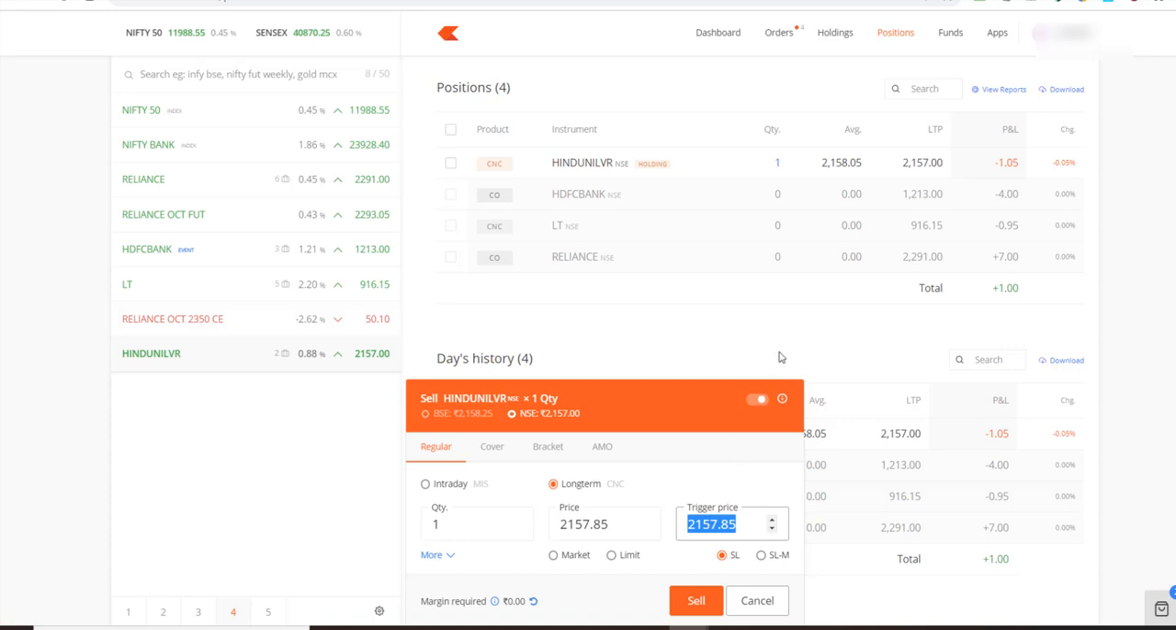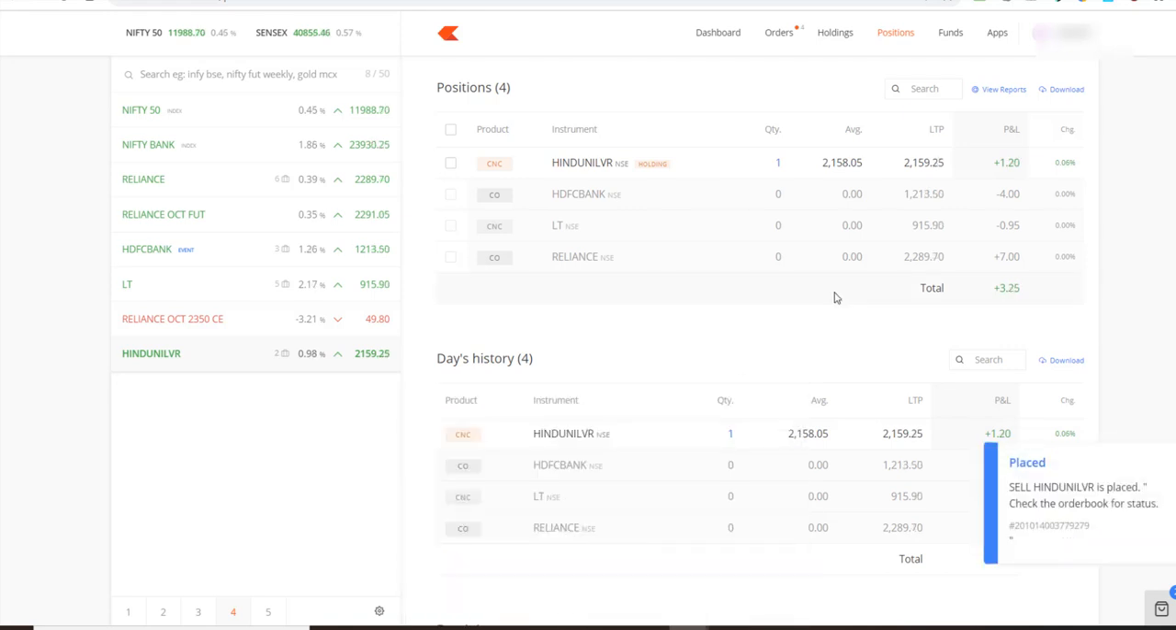So I bought it at 2158. I put the trigger at, let's say, 2155, and I put the limit price as, let's say, 2153. So the moment it comes down to 2155, this will get activated. It'll be sent to the exchange, and anywhere between 2155 and 2153 this will get executed. Now the trigger price is greater here than the limit price because it's a sell order. If it's a buy order, then the trigger price will be lower.